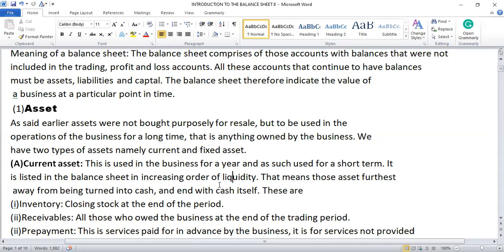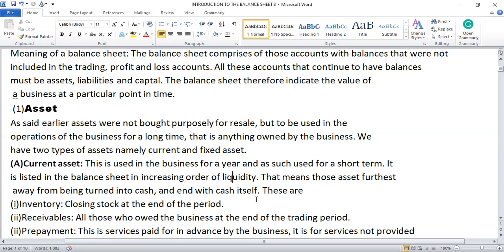So let me explain. Current assets are the assets that are going to be used within 1 year, and they are arranged in the balance sheet in order of liquidity. Those assets that cannot easily be turned to cash come first, then cash will appear.